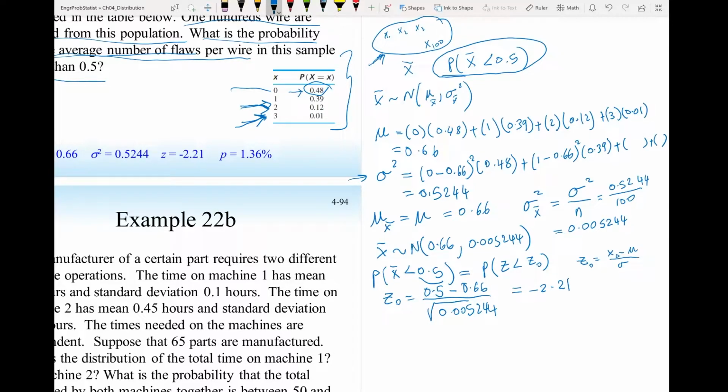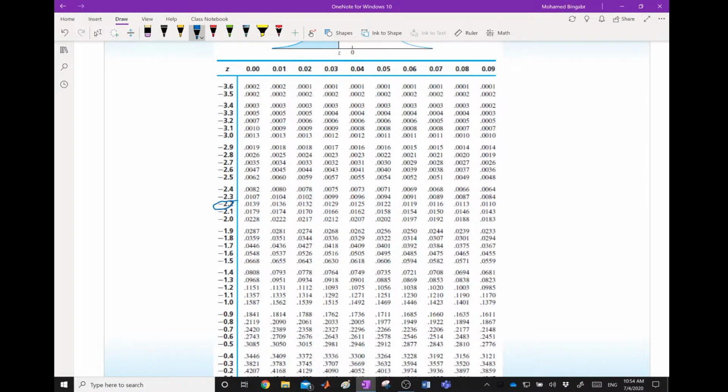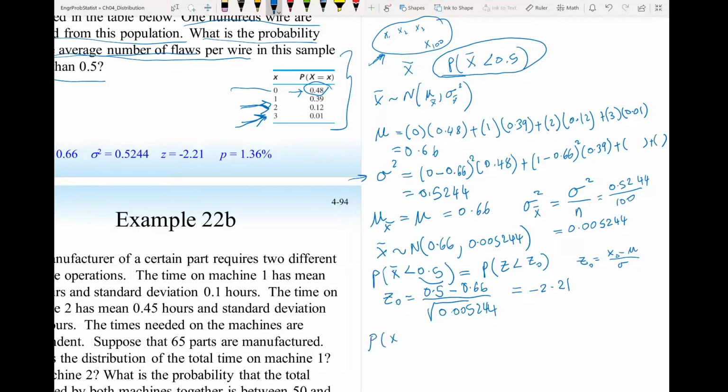And if we use the table to look for minus 2.21, that's minus 2.2, and 1 is here, so that will be 0.0136. So the probability x bar is less than 0.5 is the same as the probability z is less than minus 2.21, and from the table we found it to be 0.0136. So there is a 1.36% chance that if you draw 100 wires from this population, the average flaws will be less than a half.